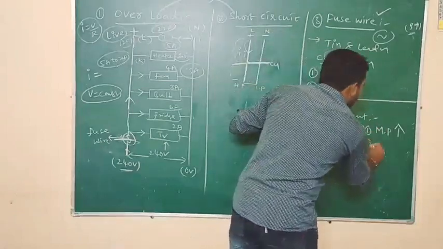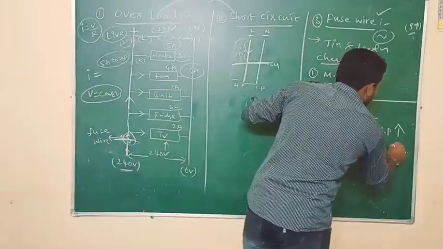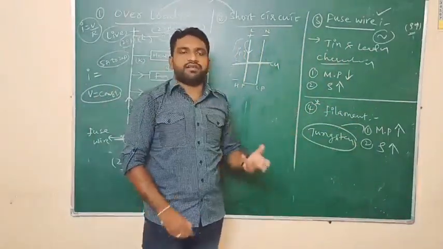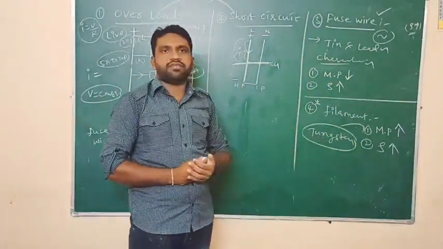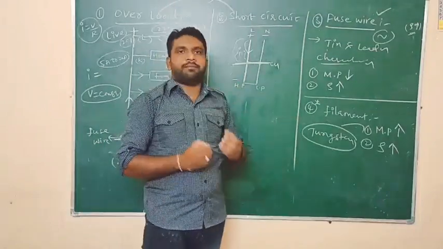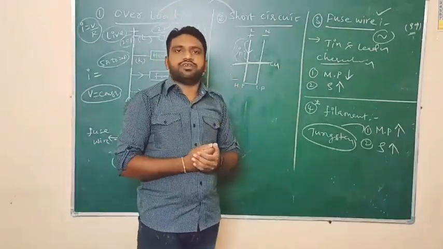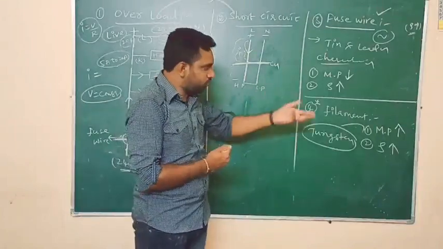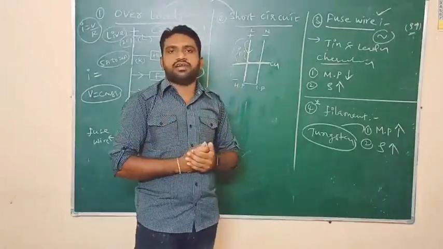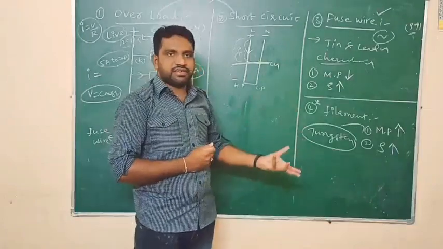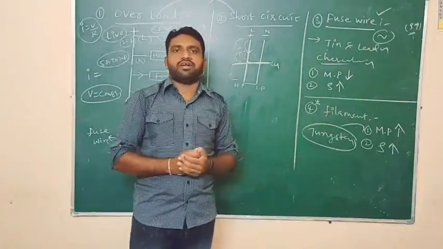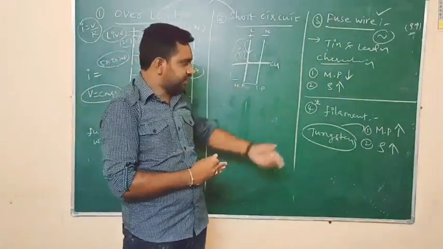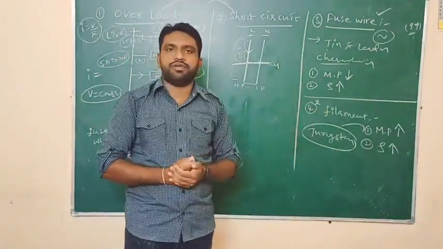And the second one is that the resistivity of the filament should be high. Already I explained, if a wire has high resistivity, it can oppose the current with more strength. When the opposition to the current is more, more collisions are going to take place. Due to the more collisions, a large amount of heat energy will be released. By this, the filament can convert electric energy into heat energy in large quantity. So that's why the resistivity of the filament should be high.